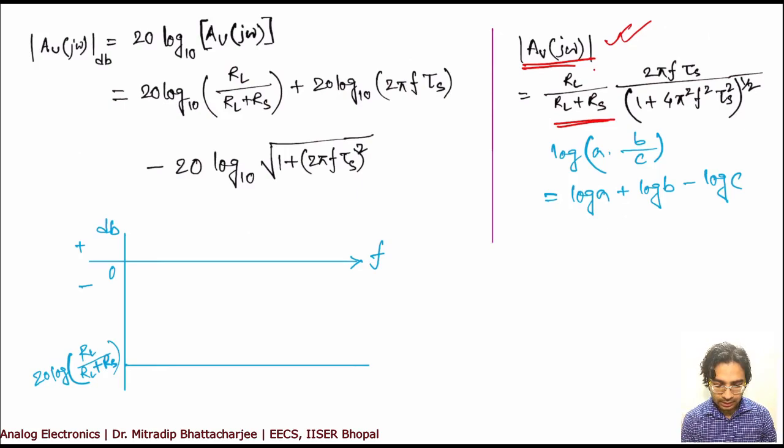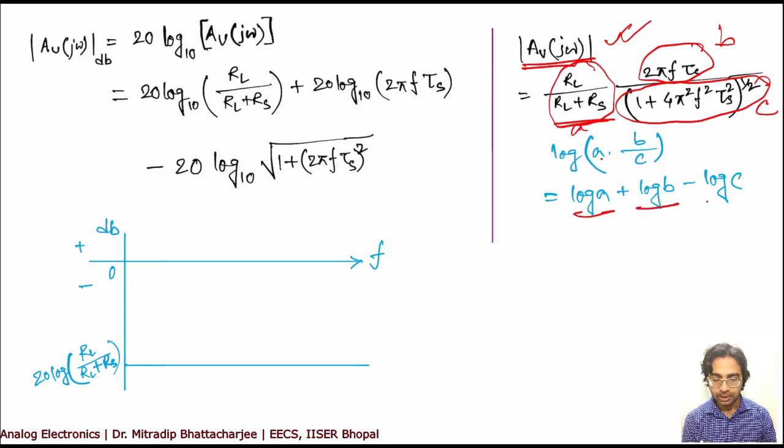Let us see this expression. This expression is similar to: A is a constant, consider B is another constant, and this is C. Now if you have something like log of A into B by C, you can write log A plus log B minus log C, normal algebra of 8th standard or 9th standard.